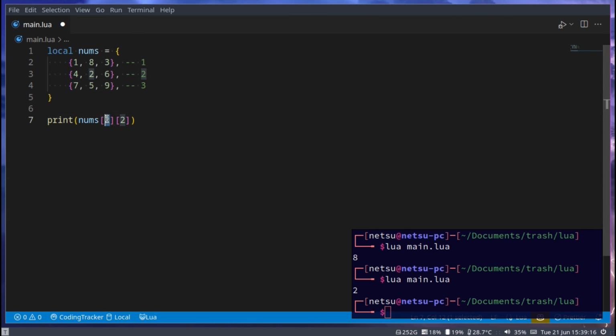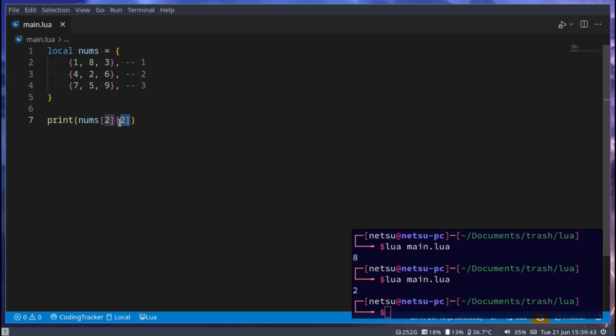So this would be the first table. Now inside of it, you have index 1 of the first table, or the first item in the first table, and then index 2 and index 3, and then index 3, 2, 1, and then 1, 2, 3.